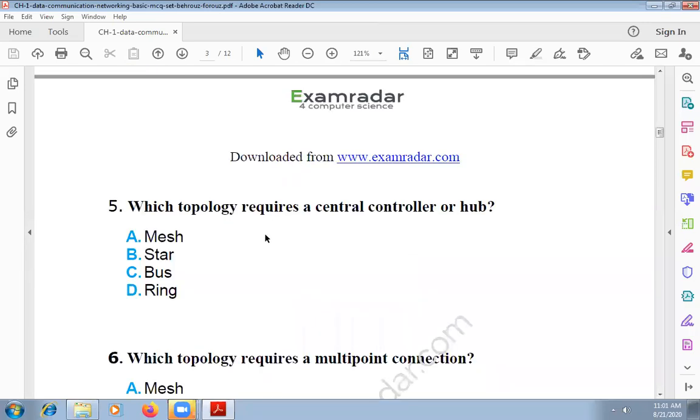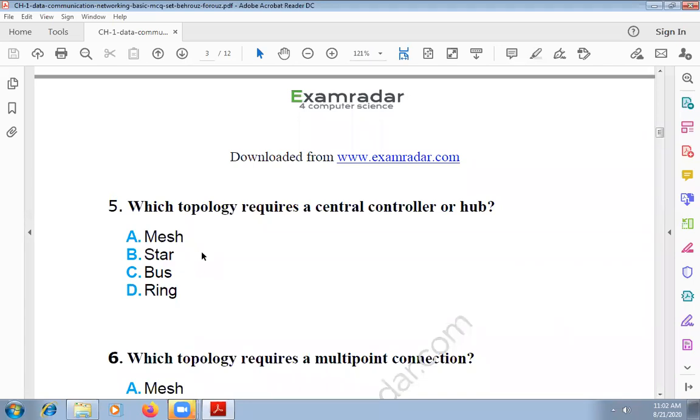Before we get into today's class, let's go through a few questions related to yesterday's discussion. One of you can answer this one. Which topology requires a central controller or a hub? There are four options given here. You can see and tell the answer.